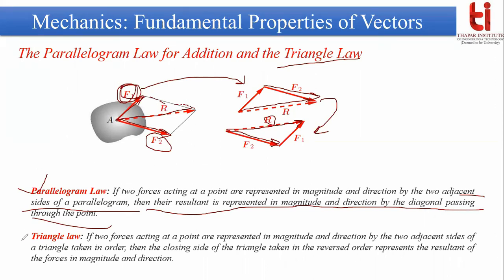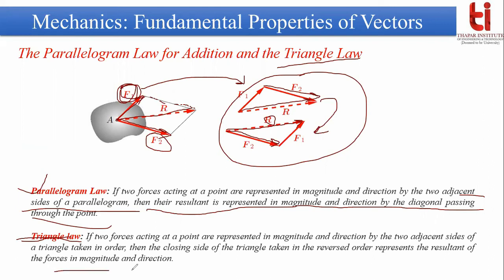Clear? The same thing is written in text form to describe the triangular law. It says that if two forces acting at a point are represented in magnitude and direction by two adjacent sides of a triangle taken in order, then the closing side of the triangle taken in the reverse order represents the resultant of the forces in magnitude and direction.